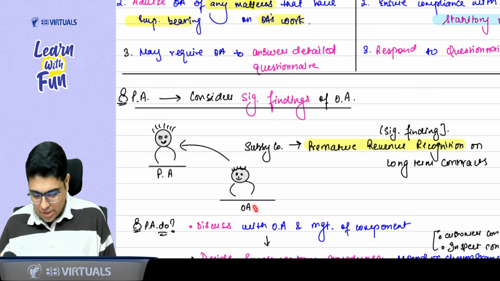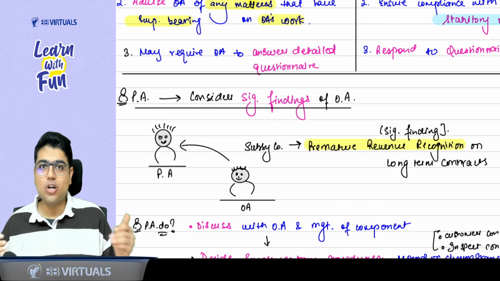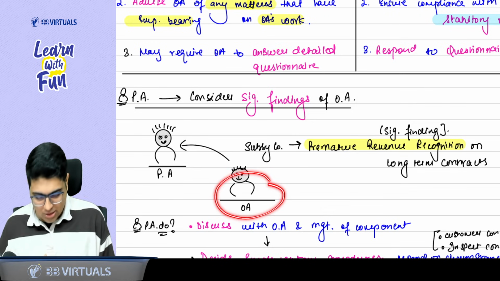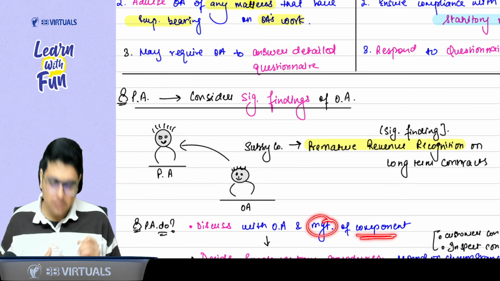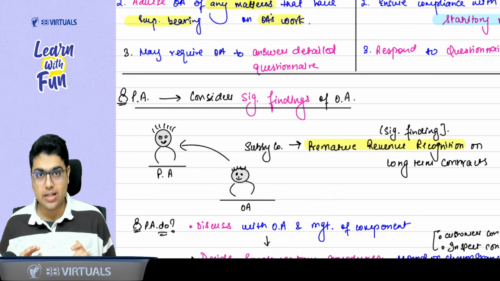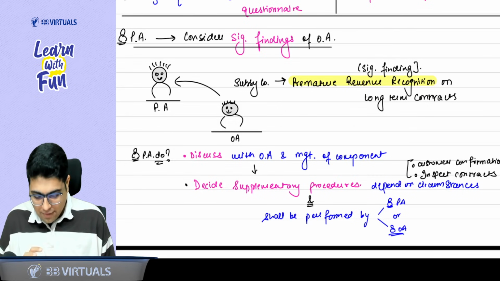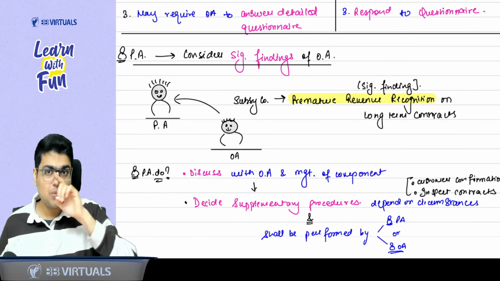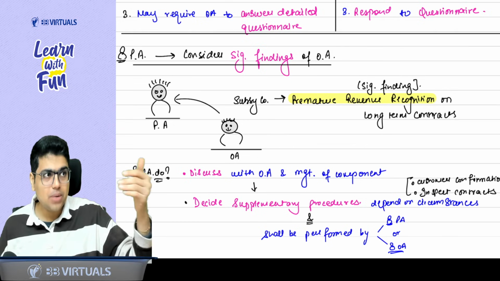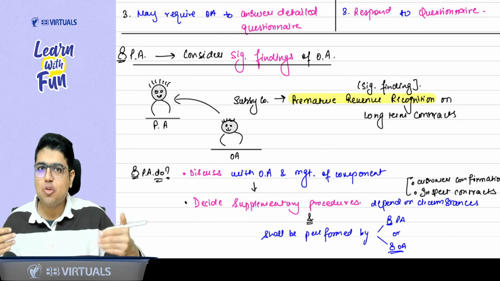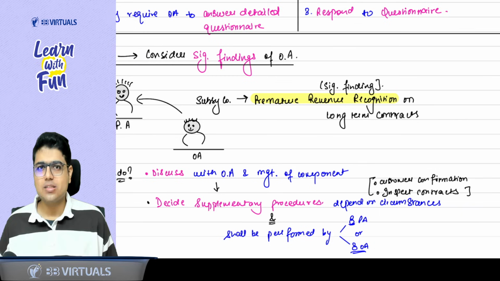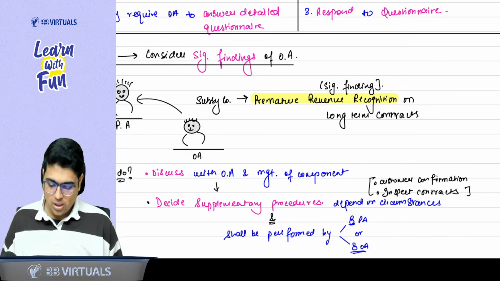Now, sir, whenever the other auditor tells such a significant finding to the principal auditor, what will happen? The principal auditor will discuss. Discuss with whom? With the other auditor plus the management of the subsidiary or the component. Second, they will have to perform some supplementary procedures. Obviously, when such a significant finding is communicated, that revenue is recognized prematurely on a long-term contract, they will have to perform supplementary procedures. What can the procedures be? They can take customer confirmations, on whether revenue should be recognized or not. Second, they can inspect the contracts.